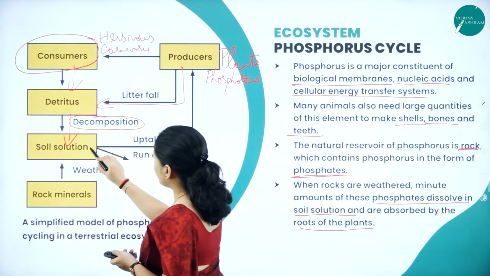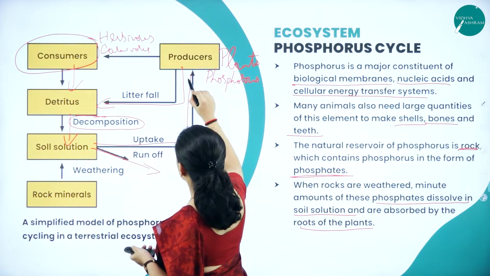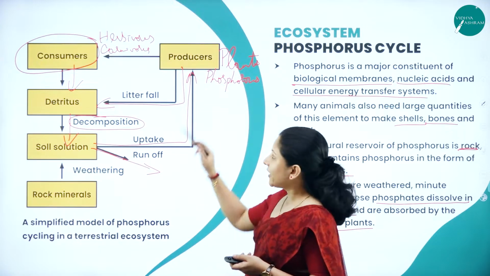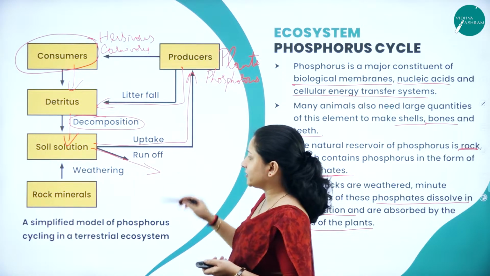Some amount of this phosphorus can run off, and some amount of phosphorus will be taken by the plants directly. Now, again it will enter into the animals through the producers. So, that is how the phosphorus cycle continues.